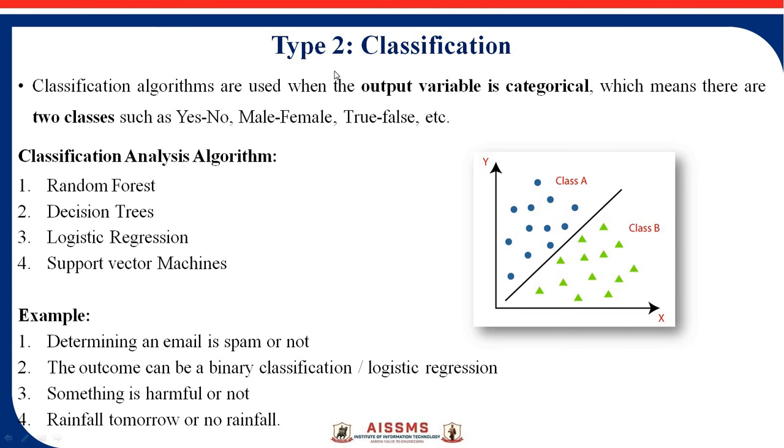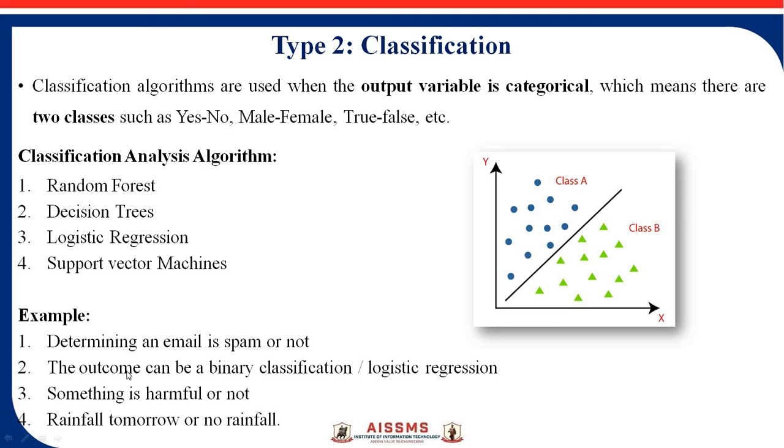Now the next type of supervised learning is classification. Simply, classification means they classify the result into 2 categories, either yes, no, male, female, true, false, etc. This concept is called classification, and this is the structure of classification, that is class A and class B. In machine learning there are various classification algorithms: random forest, decision tree, logistic regression, and support vector machine. We will learn these algorithms in the next session.